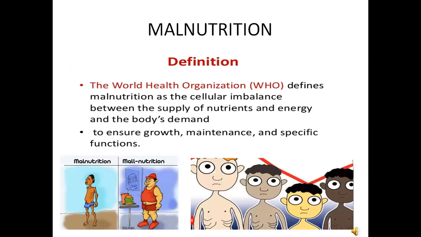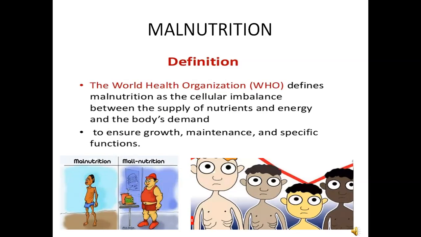So malnutrition leads to deficiency diseases. The World Health Organization, WHO, defines malnutrition as the cellular imbalance between the supply of nutrients and energy and the body's demand to ensure growth, maintenance, and specific functions.